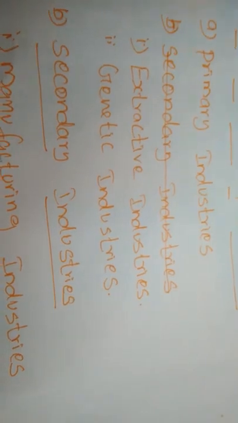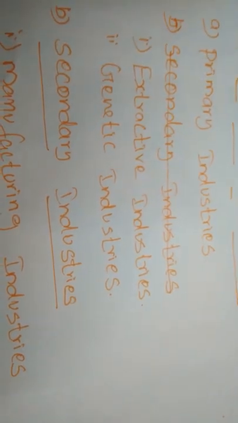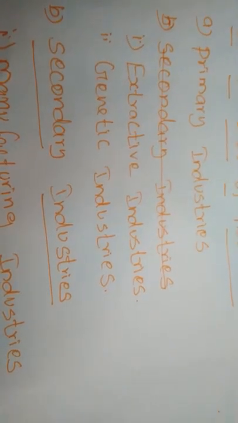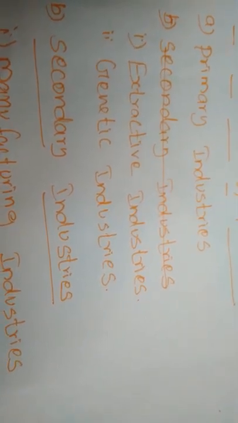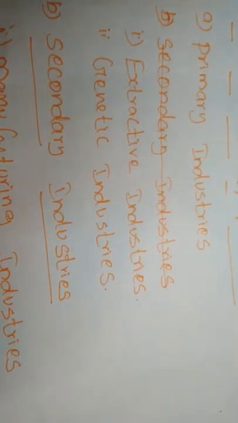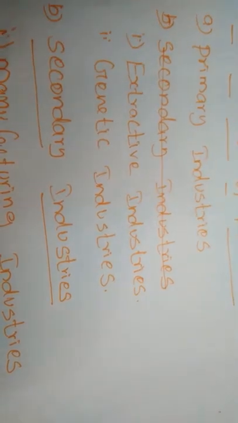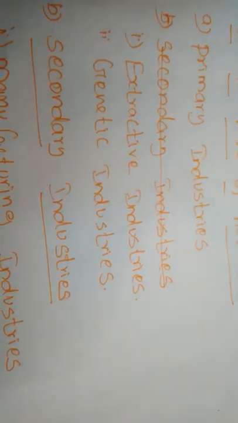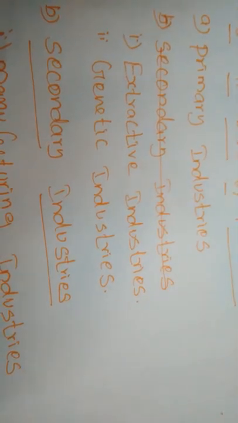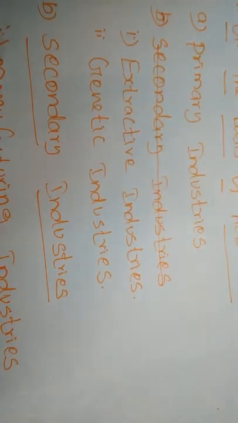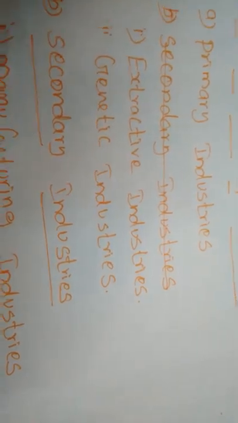Extractive industries supply basic raw materials that are mostly products of the geographical or natural environment. The products of these industries are usually transformed into other useful goods by manufacturing industries. For example, farming, mining, oil drilling, hunting and fishing operations.